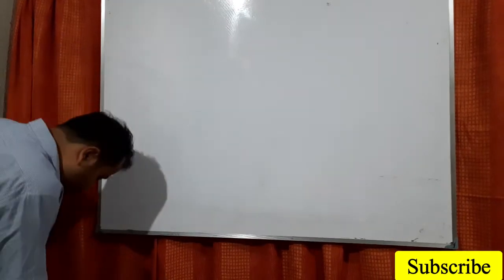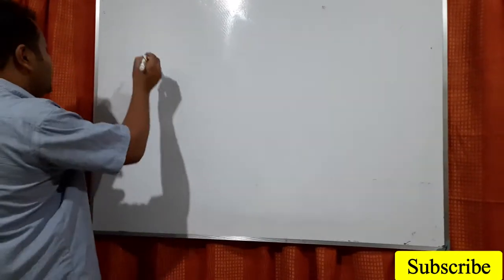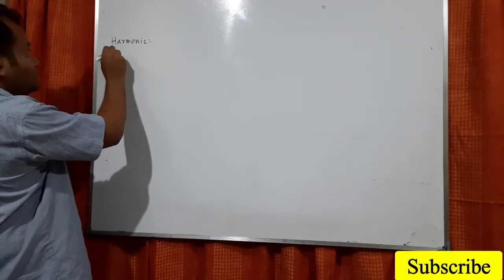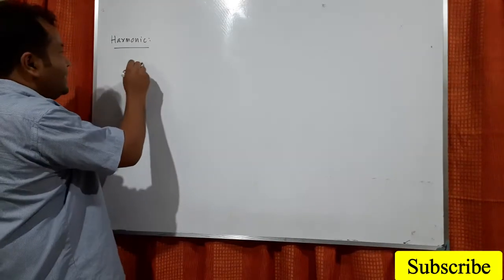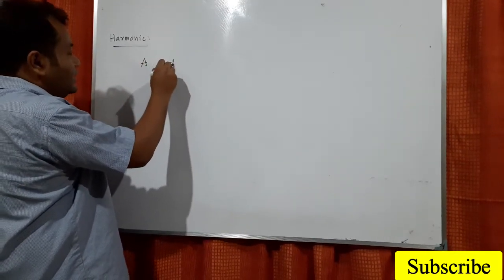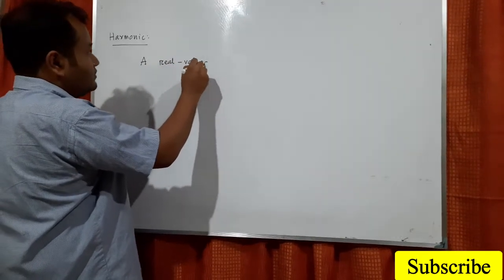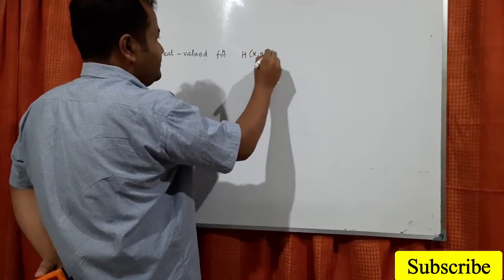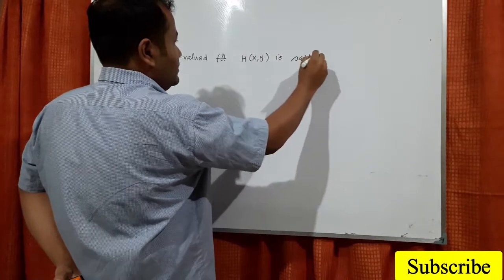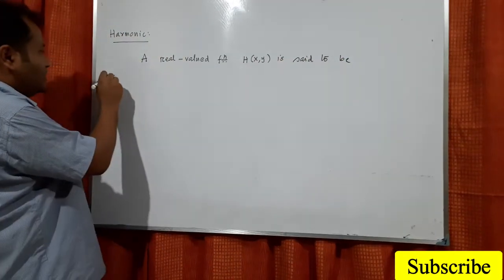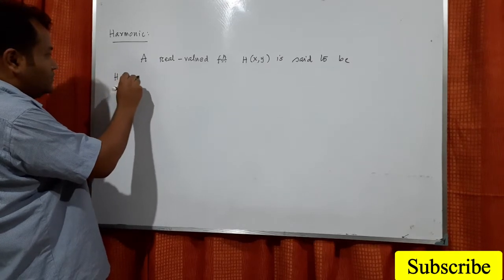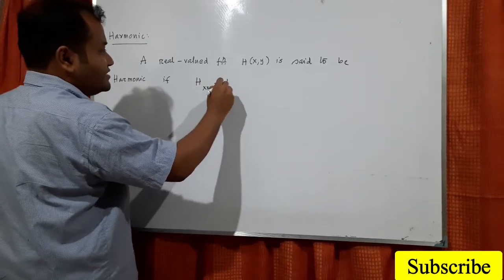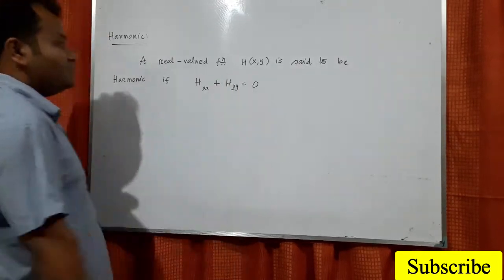Then another definition which is very commonly used and very important is the harmonic function. A real valued function h(x,y) is said to be harmonic if h_xx plus h_yy equals 0.